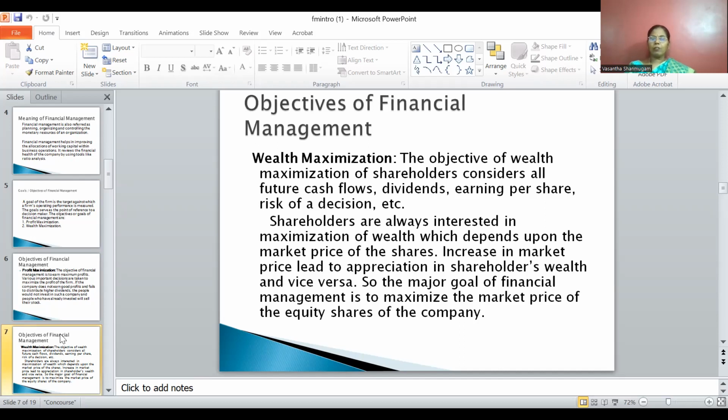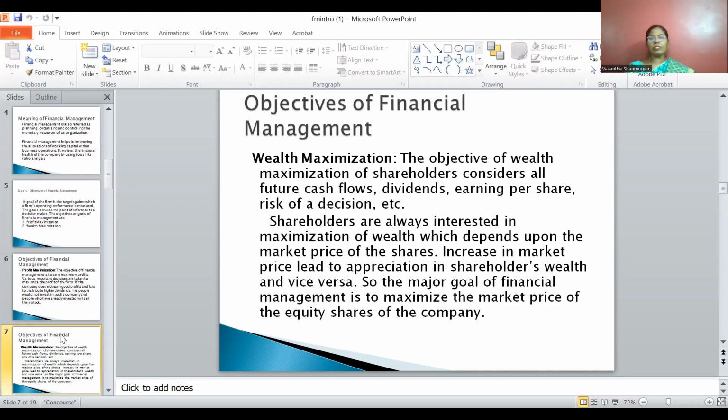Example, when you invest in a fixed deposit, the risk is zero. Similarly, the return is also less, nearly 4.5 percent to 5.5 percent or 6 percent. That is the maximum return an investor can expect. But when the shareholders and the people have invested their money in the share market, automatically the risk is also high, and the chances of earning return are also high. So every manager should analyze the risk-return relationship.